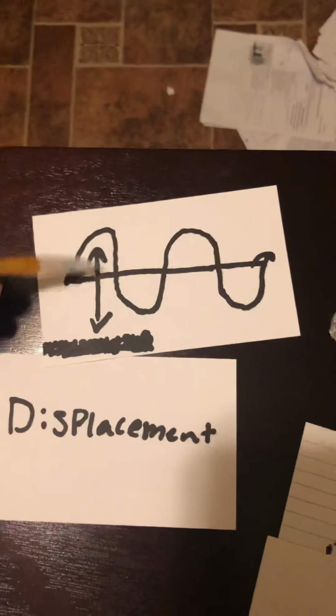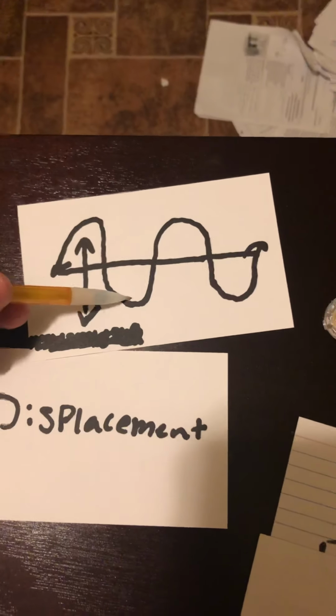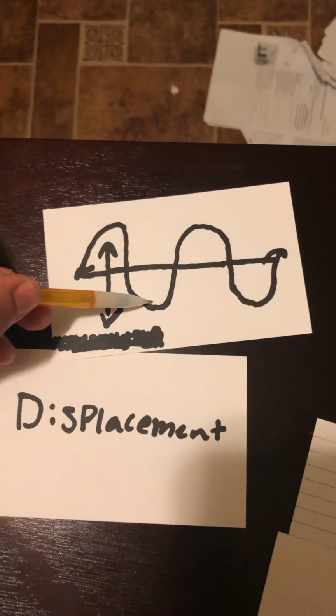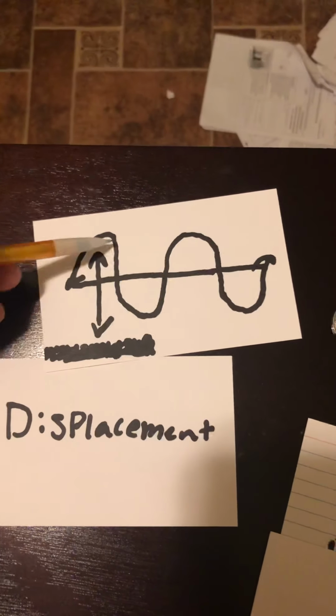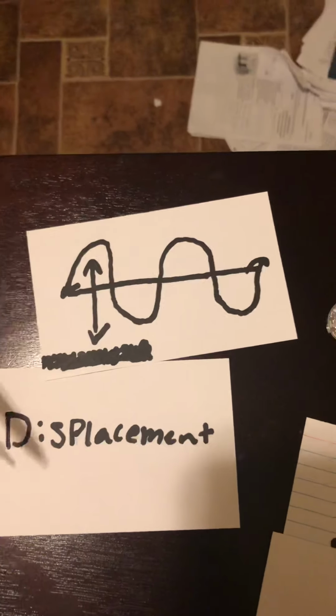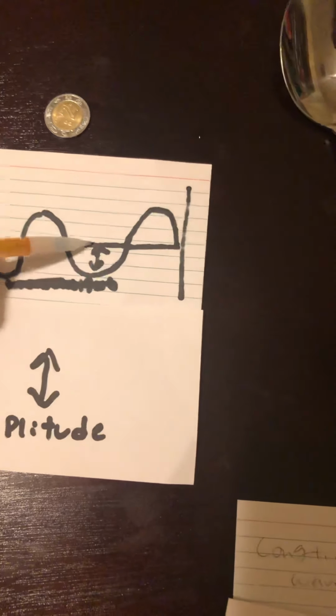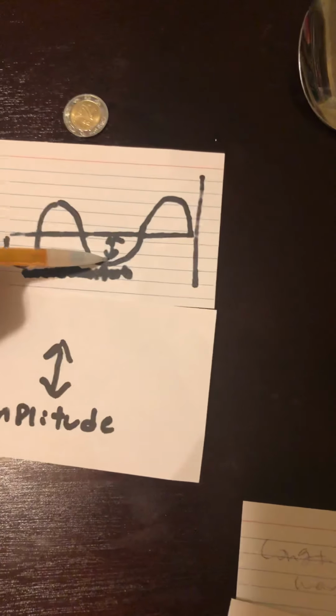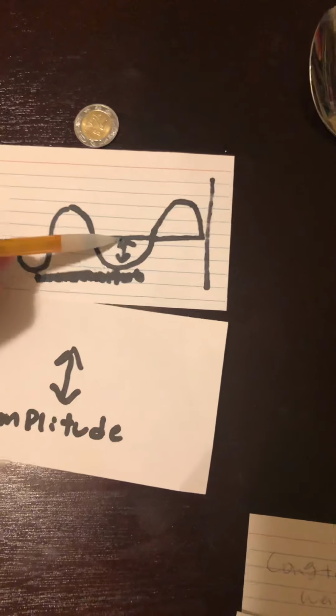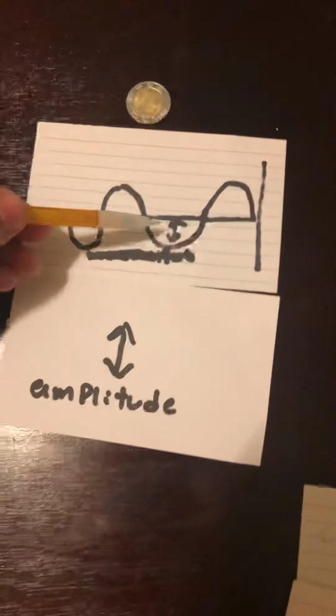The displacement of a wave is the long part of the wave. It goes from trough all the way to crest. That's the displacement. And the amplitude is from the first part, from the bottom, from the trough, to the line. That's the amplitude of the wave.